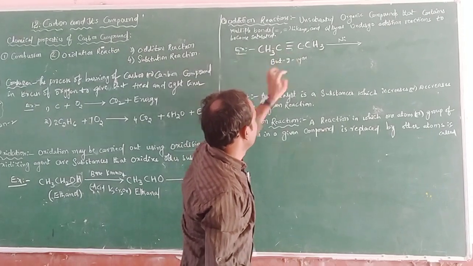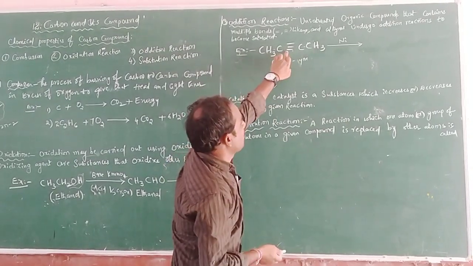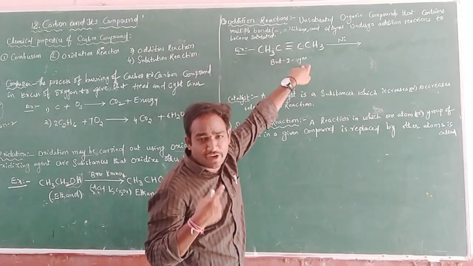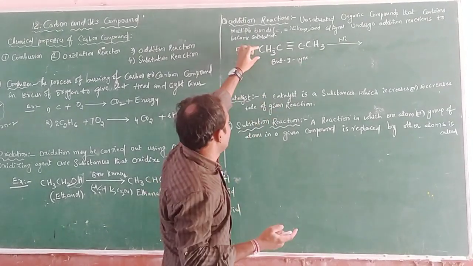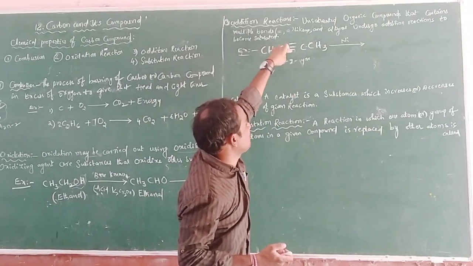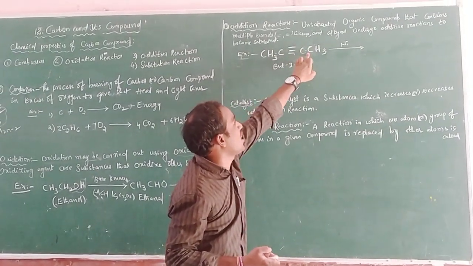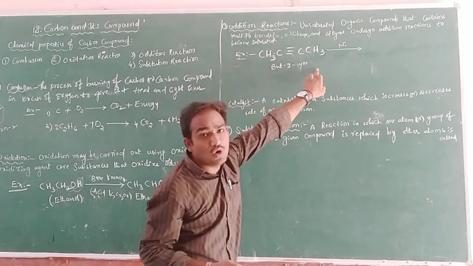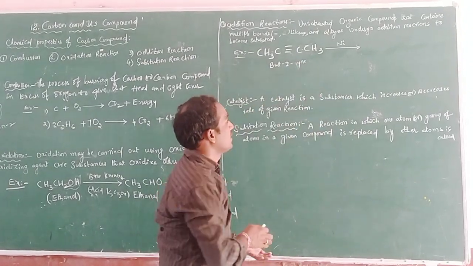So here, if it is a triple bond, that is yne. If it is a double bond, that is ene. If it is a single bond, that is ane. So it is the formula of butyne. According to the triple bond, which carbon do we have? Second carbon. That's why but-2-yne.